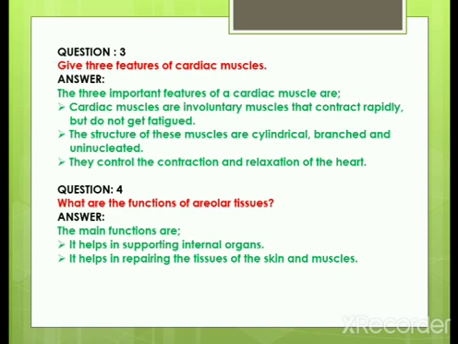The structure of the muscles is cylindrical, branched and uninucleated. And what is the main function? They control the contraction and relaxation of the heart. So these are the very important 3 features of a cardiac muscle.